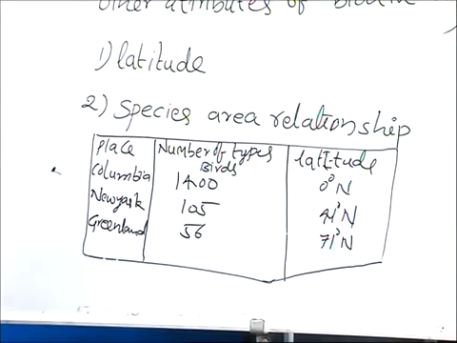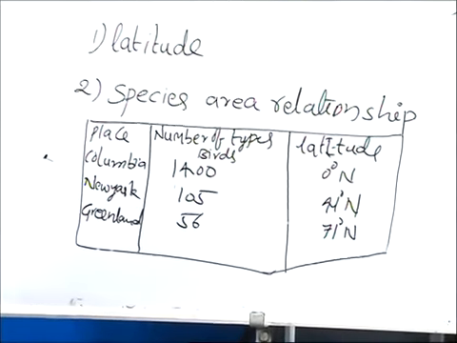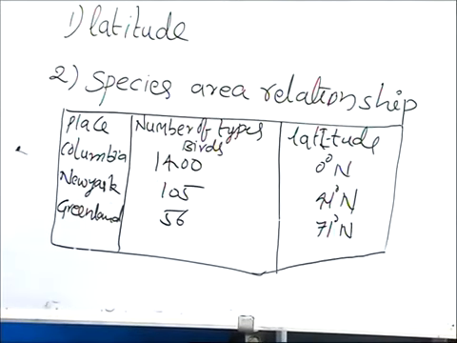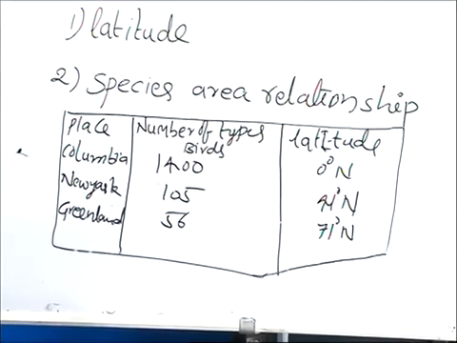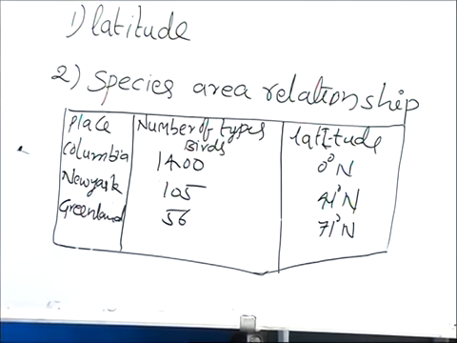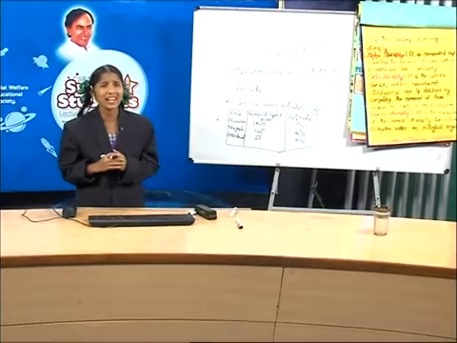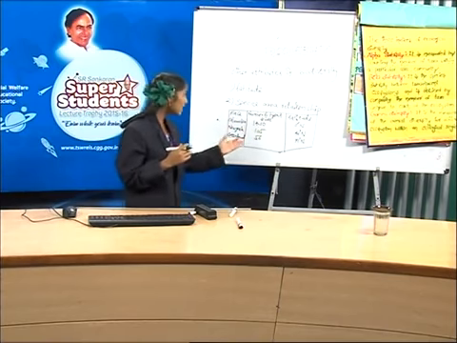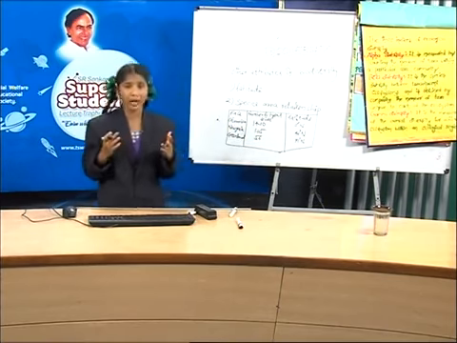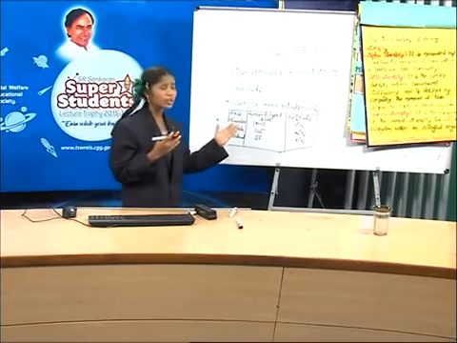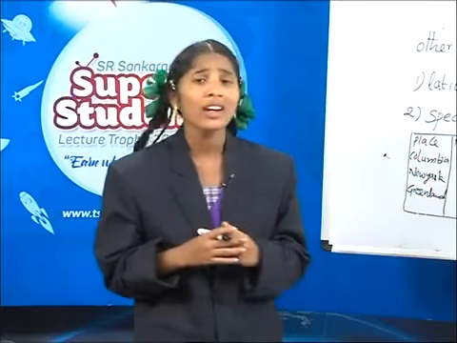Yes, here at the 0 degrees latitude, the number of types of birds is more in Colombia. And in New York, when it reaches 41 degrees latitude to the North Pole, the number of types of birds decreases to 105. And in Greenland, at 71 degrees latitude, the number of types of birds is only 56. What you observe here? Yes, increasing the latitude decreases the number of types of birds. That means if the latitude increases, the species diversity decreases.